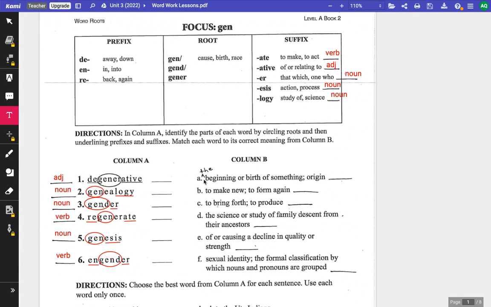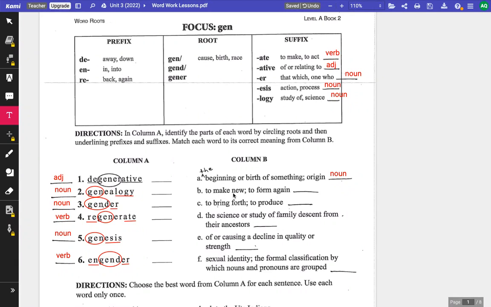And definition A, I even gave you a little clue here, the beginning or birth of something, origin. Because I see the article the, that tells me that it's defining a thing. Like the ball, the dog. We use an article, the, when we're talking about a thing. So that definition is defining a noun.